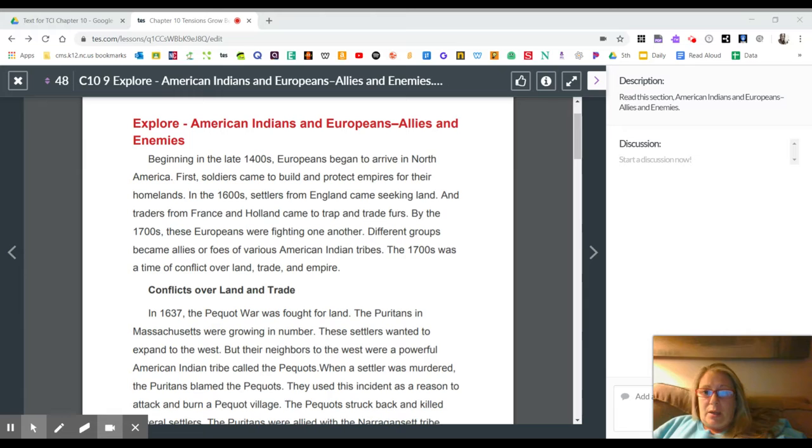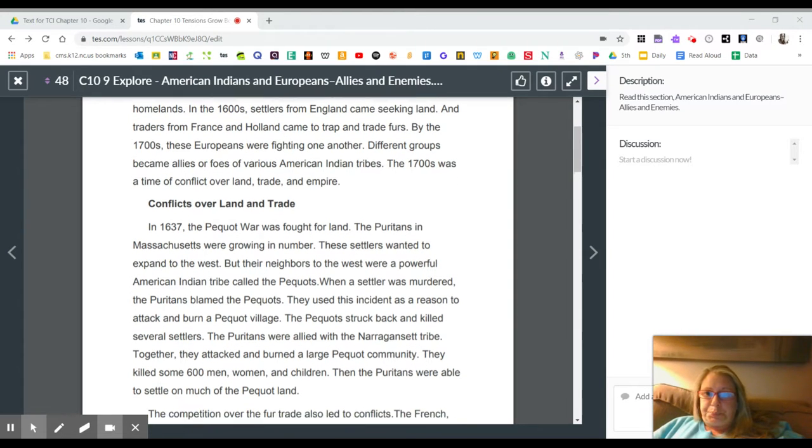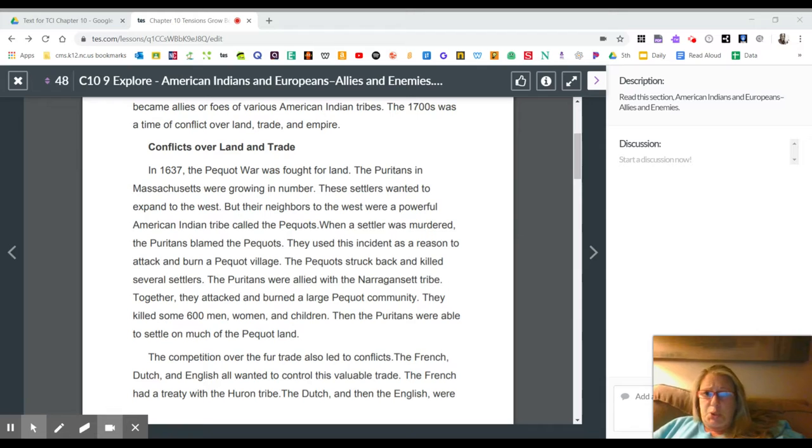Different groups became allies or foes of various American Indian tribes. The 1700s was a time of conflict over land, trade, and empire. Conflicts over land and trade. In 1763, the Pequot War was fought for land.